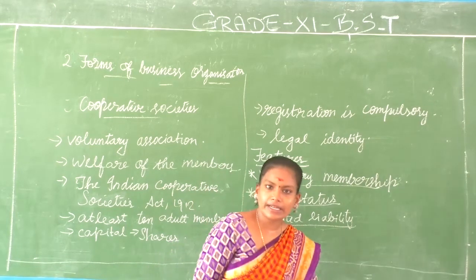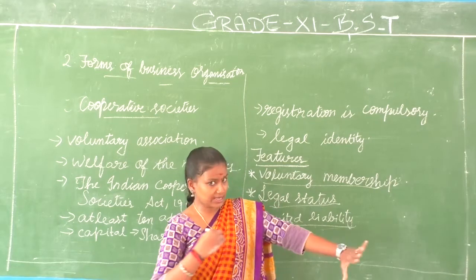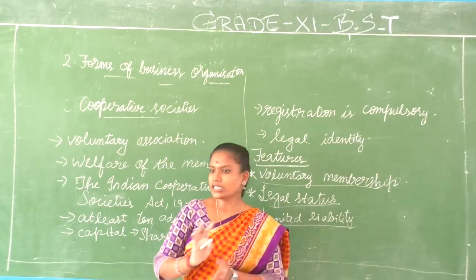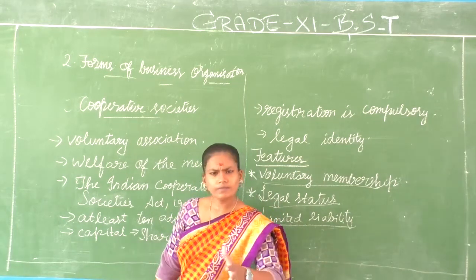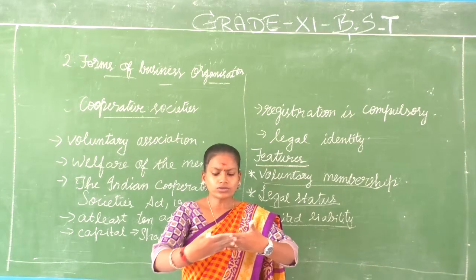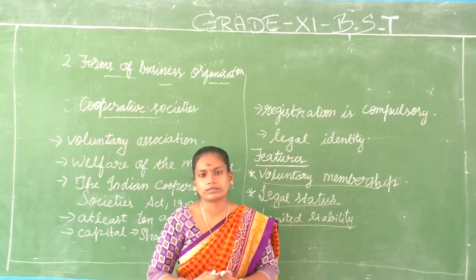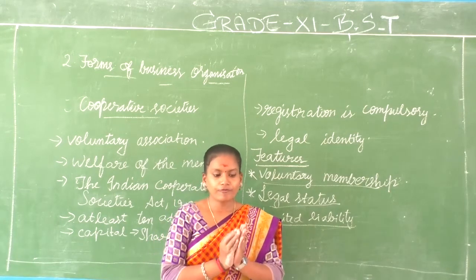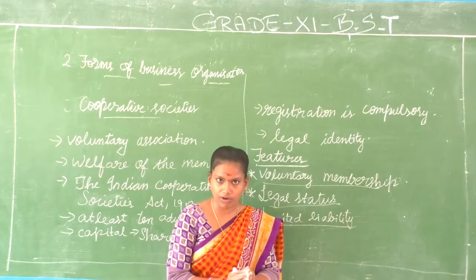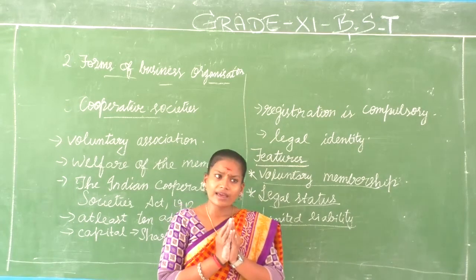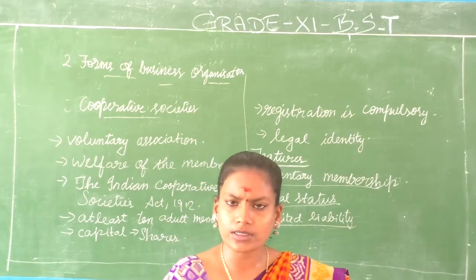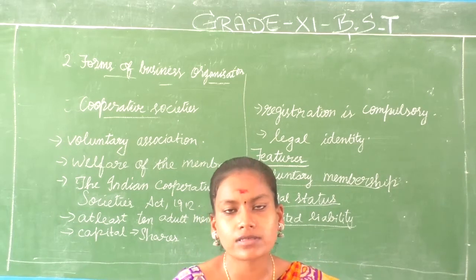Here it is limited liability because the company has a separate legal identity and each one of them might have invested very little. So to their limit, the liability will be limited. If they have invested 2% of capital, then their liability is only 2%. They don't have to bear the others' liability.